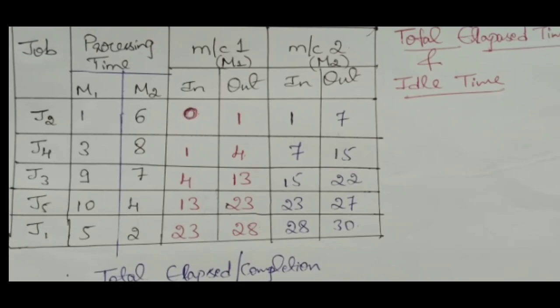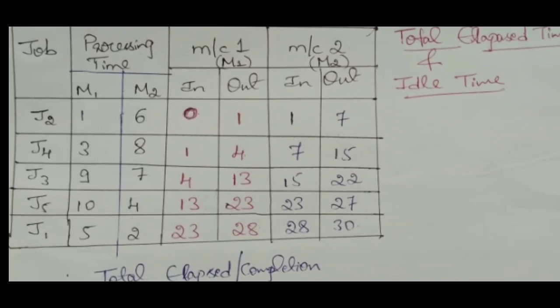Now the J4 in time is 1 minute and for the out time, just look into the processing time. What is the processing time for J4 on the M1 machine? 3 minutes. Therefore, already 1 minute is finished, so just add the processing time. 1 plus 3 is 4, that is the out time for J4.